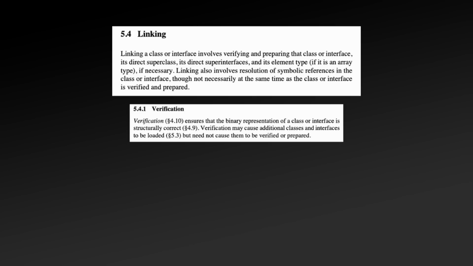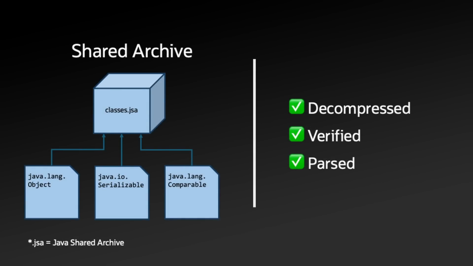Verification, 5.4.1, is a process of ensuring the class or interface is structurally correct. This process might also kick off the loading of other classes if needed, though classes loaded as a result aren't required to be verified or prepared themselves. However, in most normal settings, JDK classes won't go through the verification step. This is because JDK classes will typically be loaded from the classes.jsa archive, an archive distributed with the JDK, which, among other things, contains classes that have already been verified. Loading from this archive saves time on JVM startup and is a part of CDS.